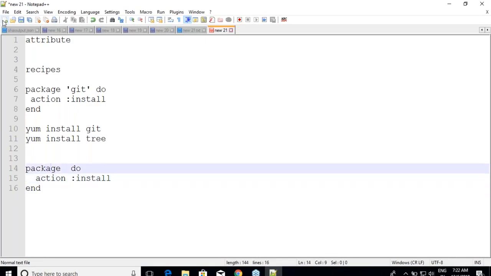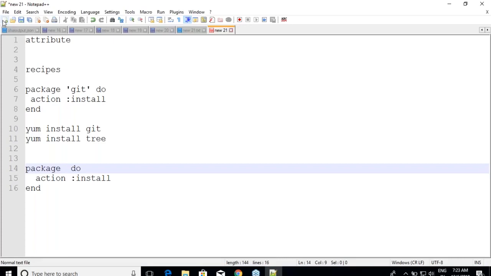So basically over here I will not write git, I will not write tree, but rather I want these values to be passed from somewhere else. Yes or no? Otherwise I have to do package git once and package tree once, and tomorrow if something else pops out, I'm trying to do the same. Now if I have to generalize this, what can I do? Don't write it over here, define it as a variable, something like that, right?